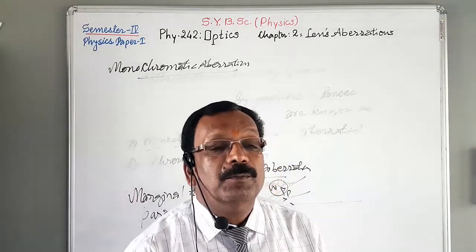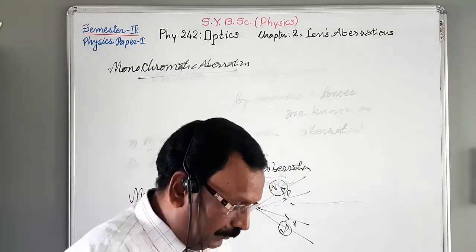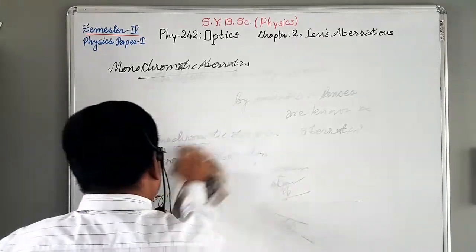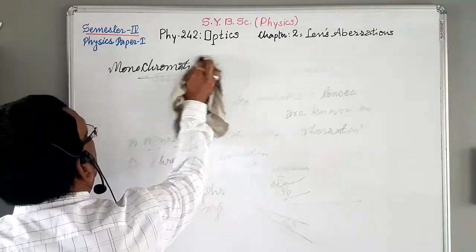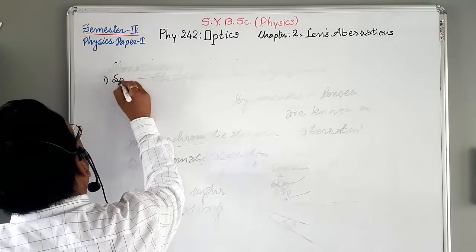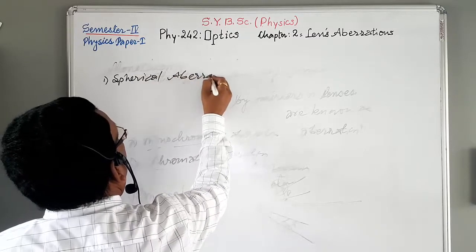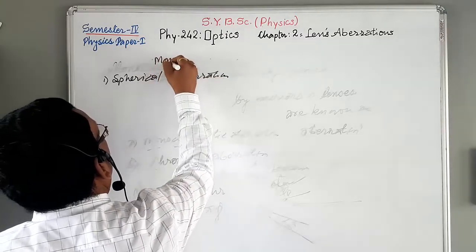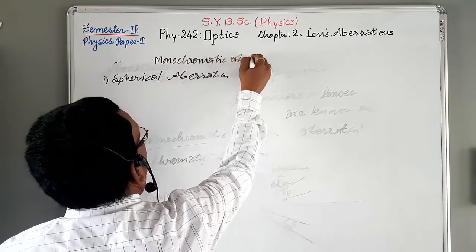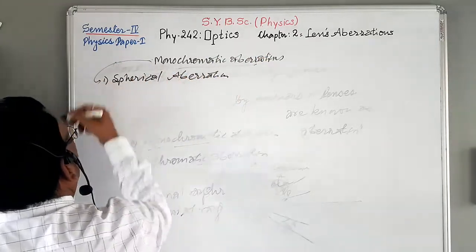Now monochromatic aberrations are further classified. These are the types of monochromatic aberration.